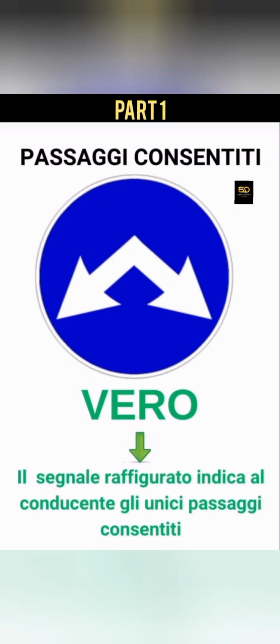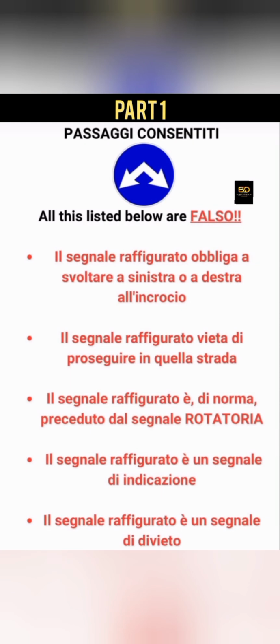This one is called passaggi consentiti. So these are passages that are allowed. Il segnale raffigurato indica a conducente gli unici passaggi consentiti. It's saying here that the sign indicates to the driver the only directions that are allowed. So it is true. Here, let us look at what is not true about this sign. Il segnale raffigurato obbliga a svoltare a sinistra o a destra. Everybody already knows, I've said it before, it's not svoltare, it's faso. Il segnale raffigurato vieta di proseguire in quella strada. Just like they said before, it's a lie. This sign is not saying that it forbids you to continue on that road.